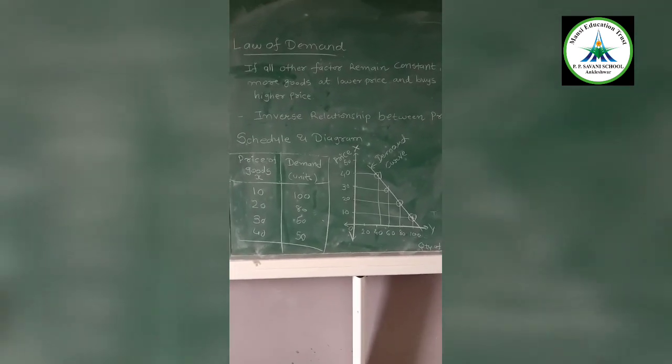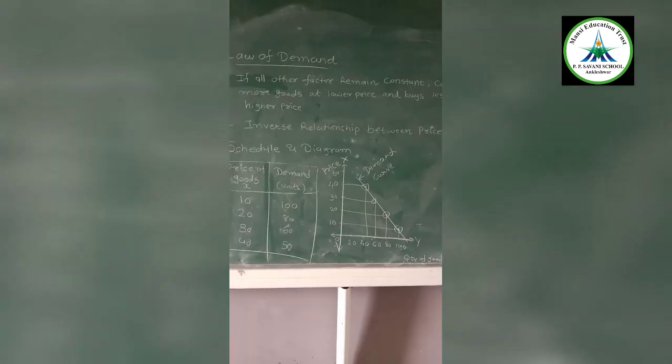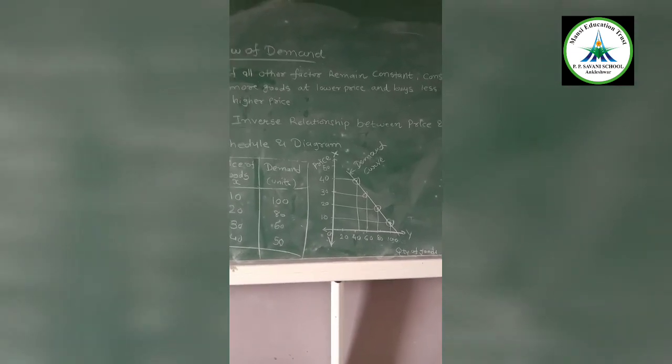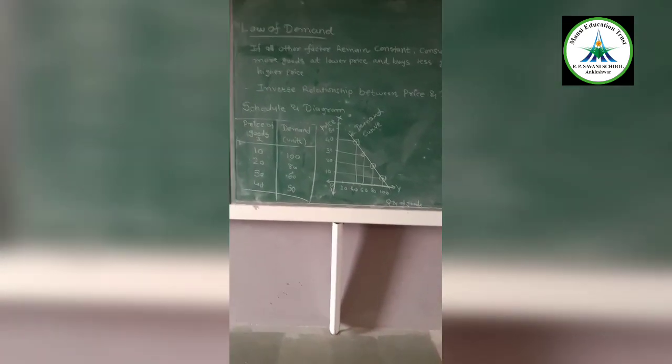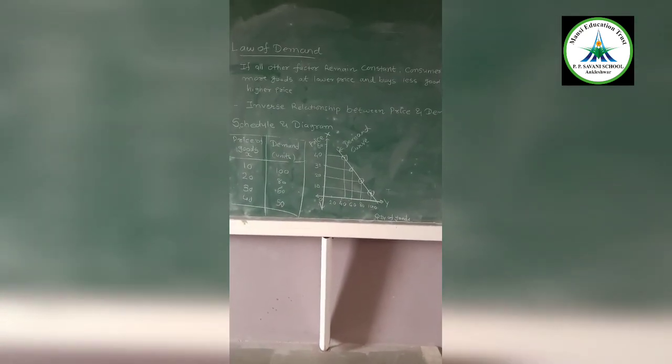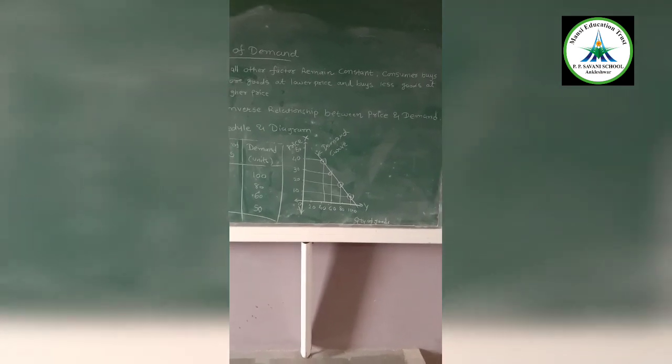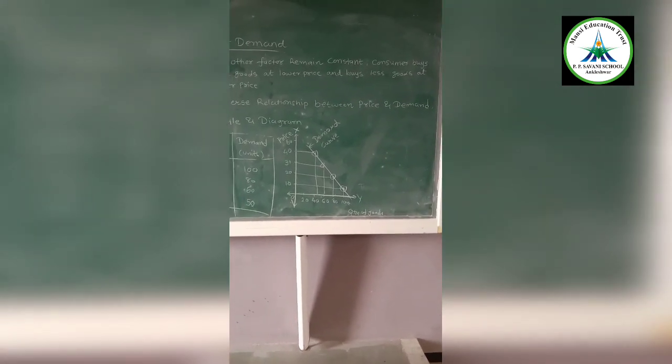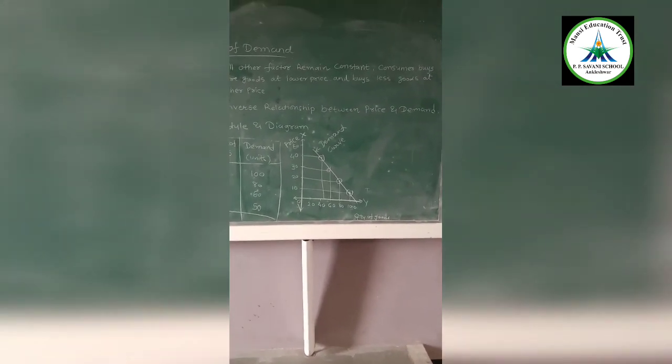The law of demand says that if all the other factors which affect the demand remain constant, then the consumer will buy more goods when the price of a particular good is low, and the consumer will buy less when the price is high.